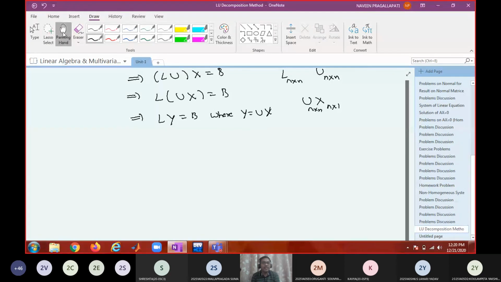Now you solve this system for Y, because L and U are already computed.